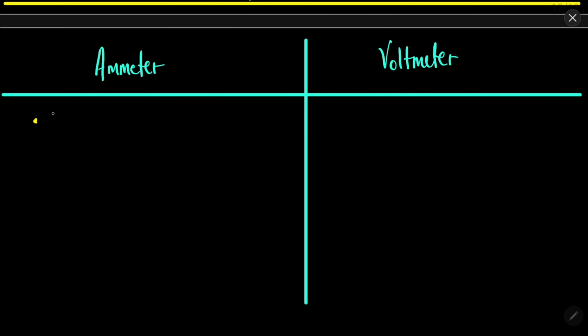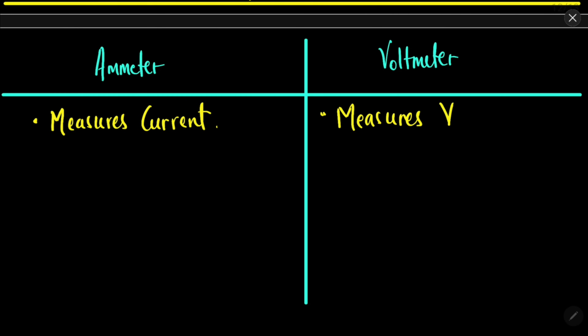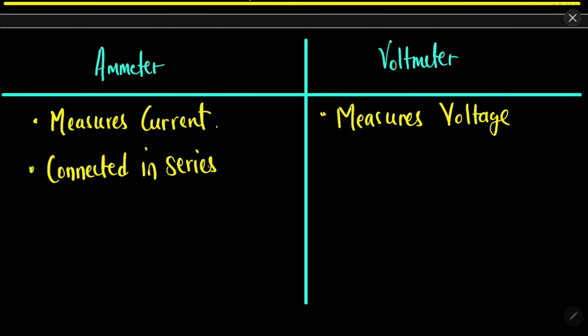Ammeter is a device which measures current, and voltmeter is a device which measures voltage. Now obviously if you want to measure current, then you need to connect the ammeter in series with the device whose current you want to calculate, and the voltmeter is connected in parallel to the device whose voltage you want to calculate.